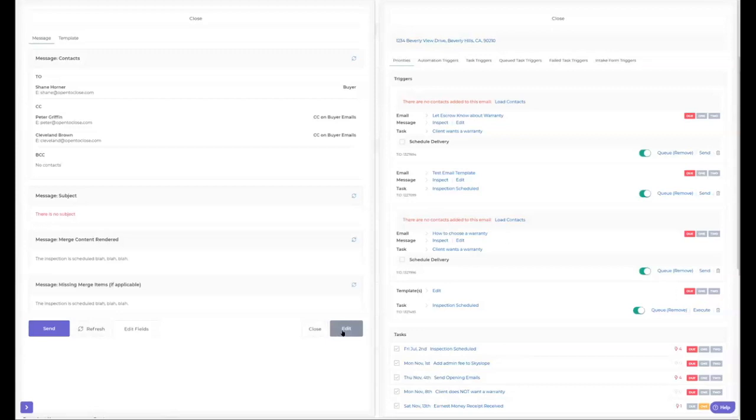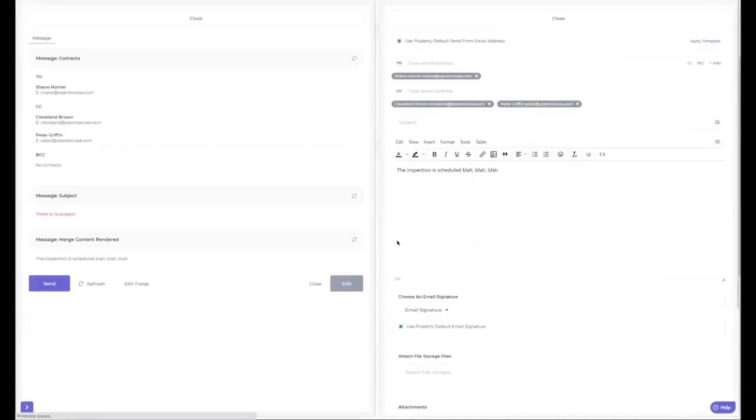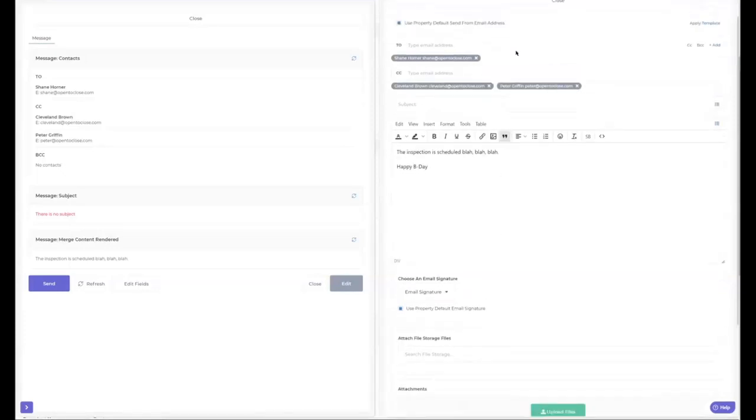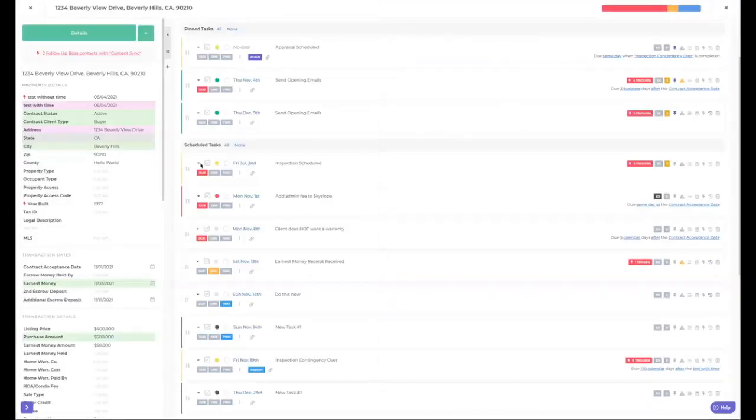Now, if you want to edit this and like say happy birthday, you can also hit edit. You have a little one-off message that's not going to be in your template. You can edit it. It's going to pull this up, and I can say, and then I can go ahead and send it. So a lot of different options in here. But when you do check these off.